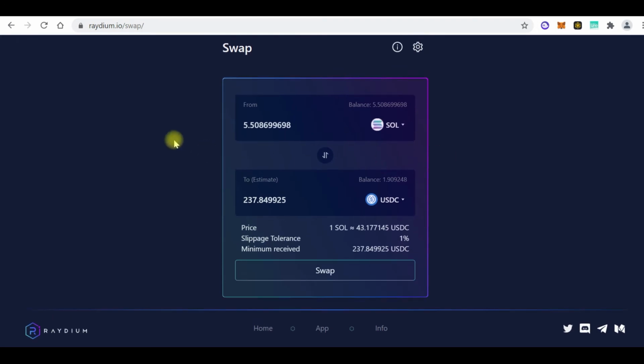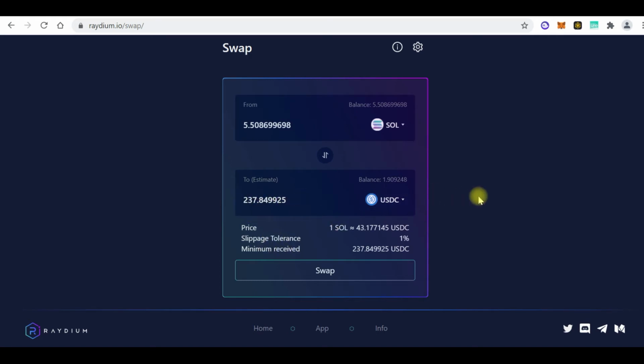Raydium doesn't keep money. Okay, so someone would have provided liquidity. Someone would have provided USDC to Raydium, for Raydium to be able to swap this my 5.5 SOL. So I exchange this SOL to get this USDC. So if people provided liquidity of, let's say, 1 million USDC, this is from that 1 million, that is where this money is going to come out from.